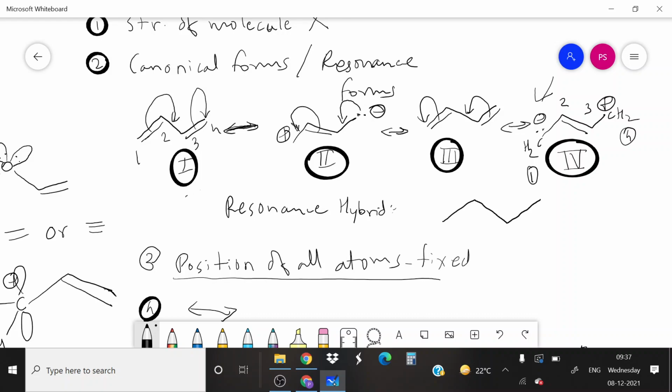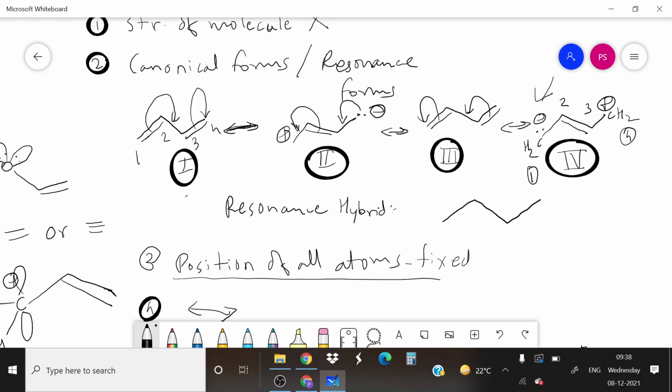So I will just focus on the bond between first and second carbon. In structure number 1, there is a double bond between first and second carbon. In structure number 2, a single bond is there. In structure number 3, again a double bond is there.